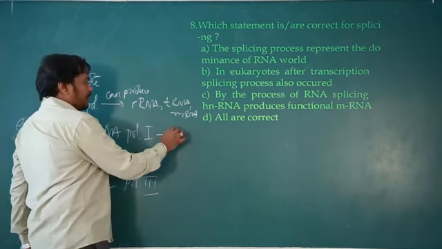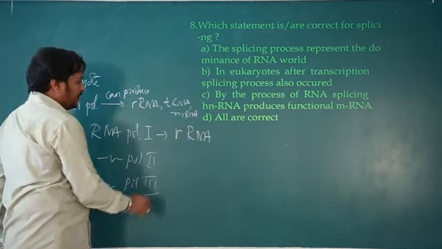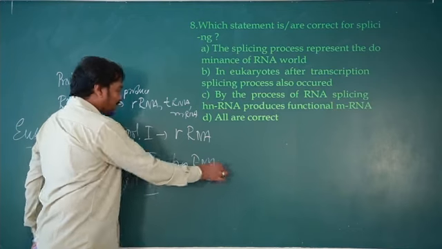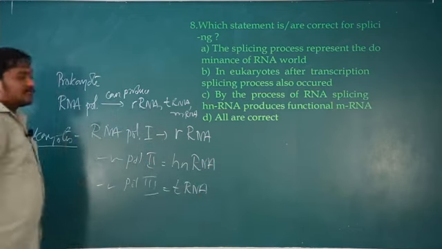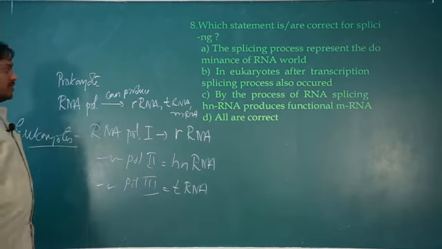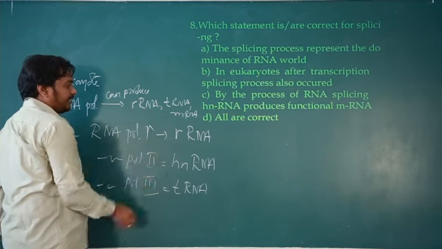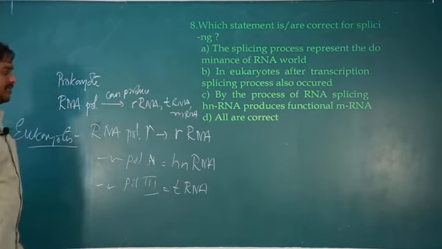Suppose RNA polymerase 1 can produce rRNA, RNA polymerase 2 can produce hnRNA, RNA polymerase 3 tRNA. Okay, so like that they are going to be produced. So how to remember this, ಅಂದ್ರೆ ಒಂದು ಸಿಂಪಲ್ ಇದೆ. rRNA 1 ಅಂತ ಇದೆ, make it R. ಇದನ್ನು either you can make it H or N, you can remember like that, hnRNA and tRNA.